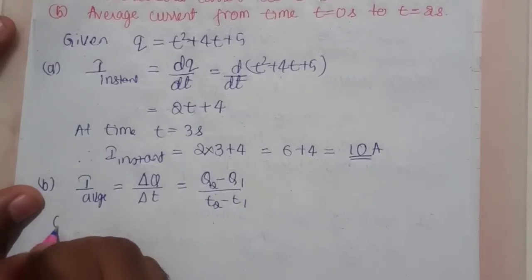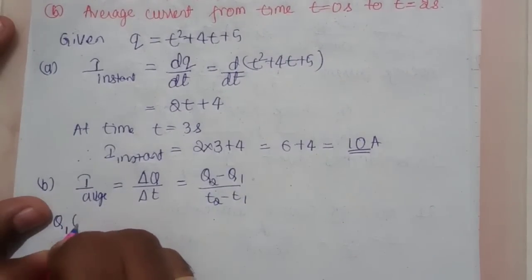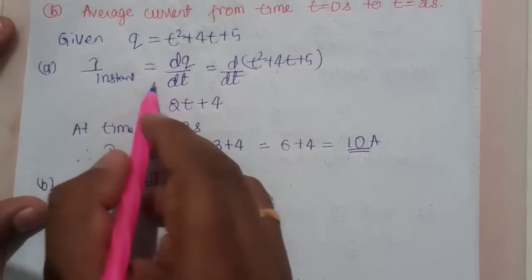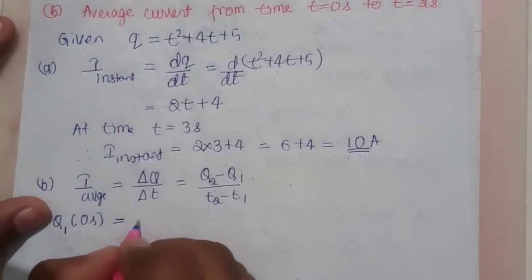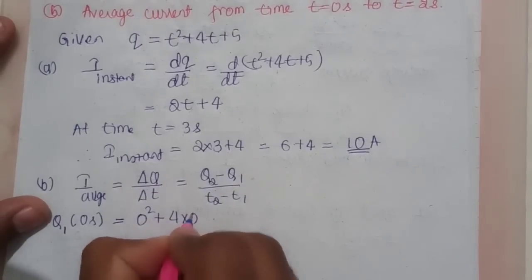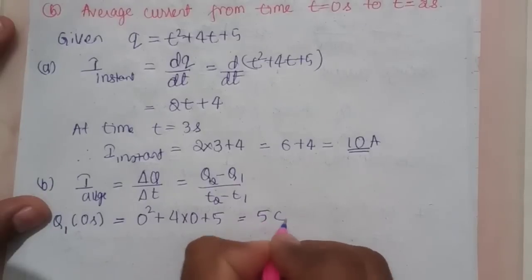First I will calculate Q1. Q1 is the charge at time 0 seconds. So you have to substitute 0 square plus 4 into 0 plus 5. This answer comes to be 5 coulomb.